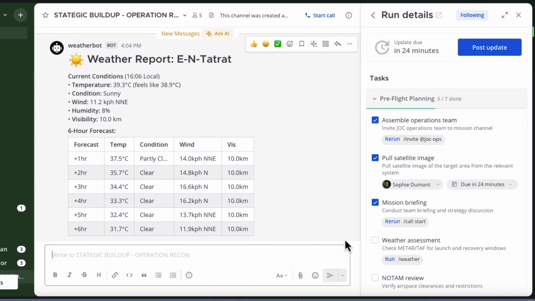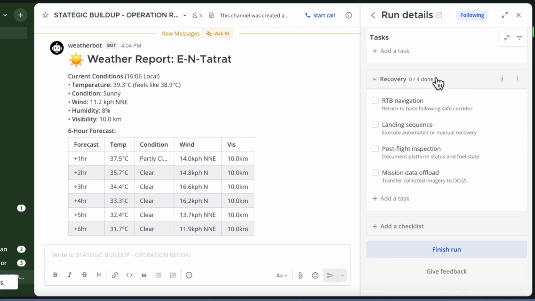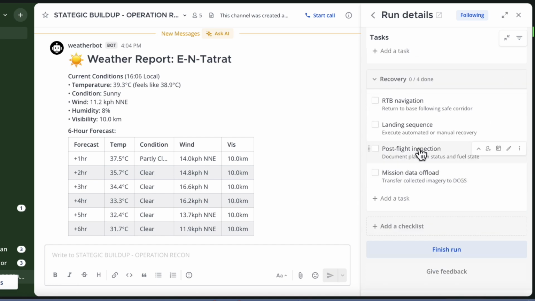This is done through something that's called custom slash commands, and you can write a custom slash command to do whatever you need it to do. In this case, what we need it to do is go out and get this information for us. I can mark that as done. Now, as we work through our playbook, we eventually get right to the end. We've done a post-flight inspection down here. Obviously, we've landed the drone, and we want to get to the mission data.